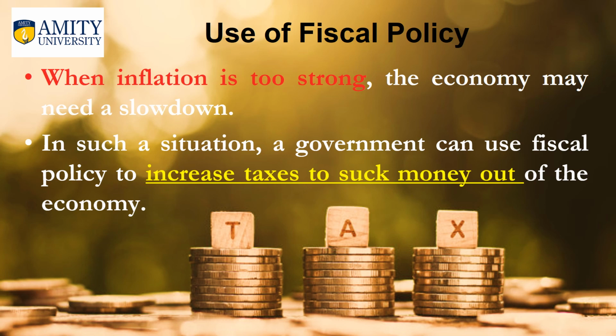With the increase in direct taxes like income tax, more taxes are to be paid to the government, which means less money will be available for the public to spend on different goods and services. When the general public has less money to spend on goods and services, demand for unnecessary goods and services will be cut down. As a result, prices of those goods and services will come down and the government can control inflation.